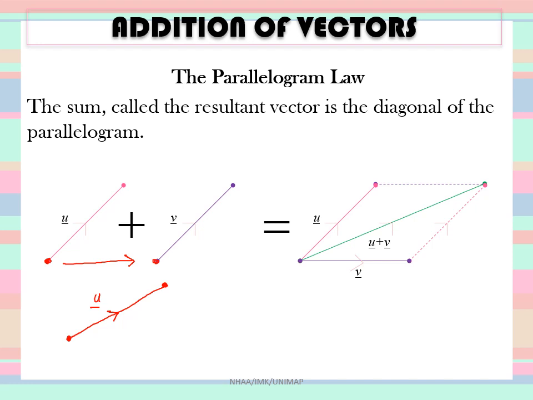And then connect the initial of the first vector with the initial of the second vector, which is this. So start from here to here. This is your second vector v. Remember this is the initial and the direction goes there, same like this, from initial to the terminal. So this is the terminal.